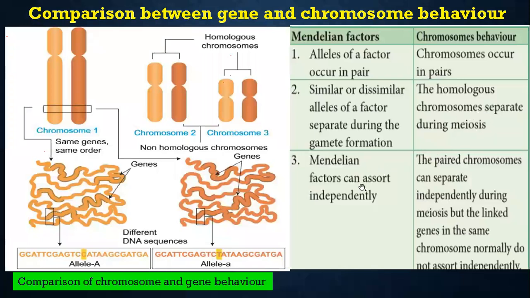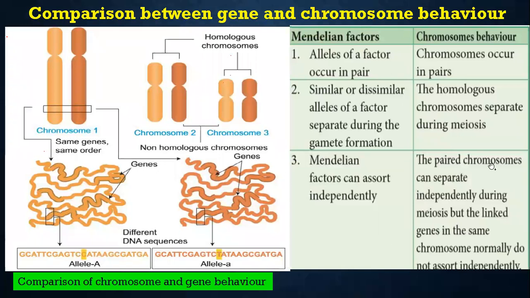But they separate at the time of meiosis. And the third point: Mendelian factors can assort independently. So these factors, these genes, can be capital or small, as in a dihybrid cross: capital R, small r, and capital Y, small y. All four are present within the same gamete, but these four alleles do not mingle or blend with each other. These factors assort independently. They will be dividing independently and going, and when they enter into gamete formation, only then will the dominant and recessive character be expressed.